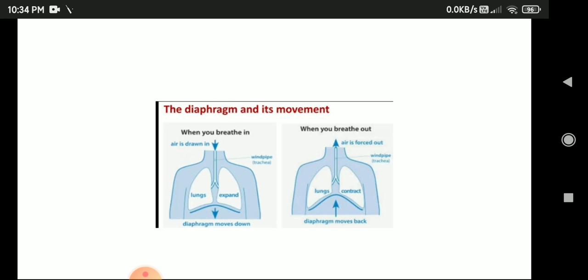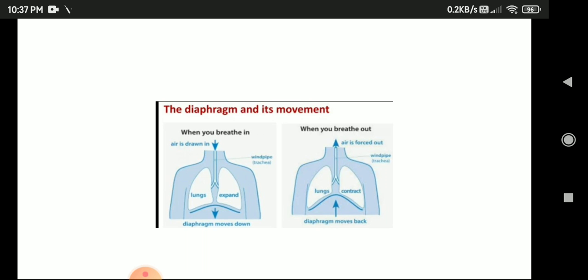Now in the second picture, can you all see, between the thoracic cavity and the abdominal cavity there is an organ like a flexible sheath. It is called the diaphragm. Okay, in this diaphragm, can you all see the pictures of the diaphragm? The diaphragm and its movement.